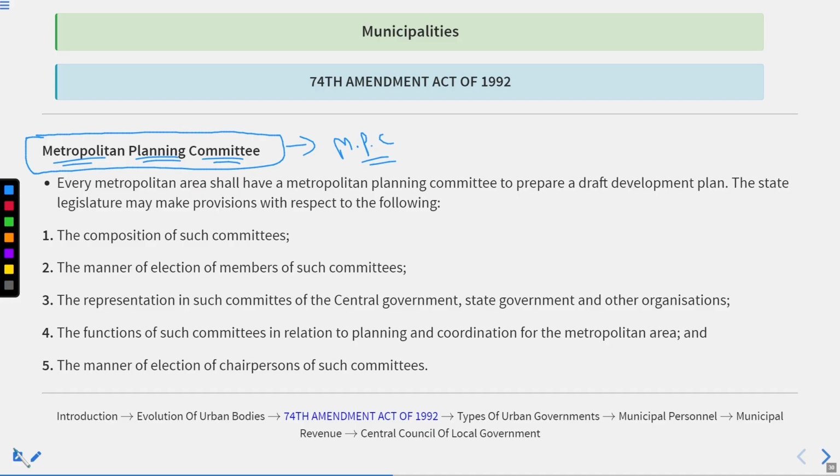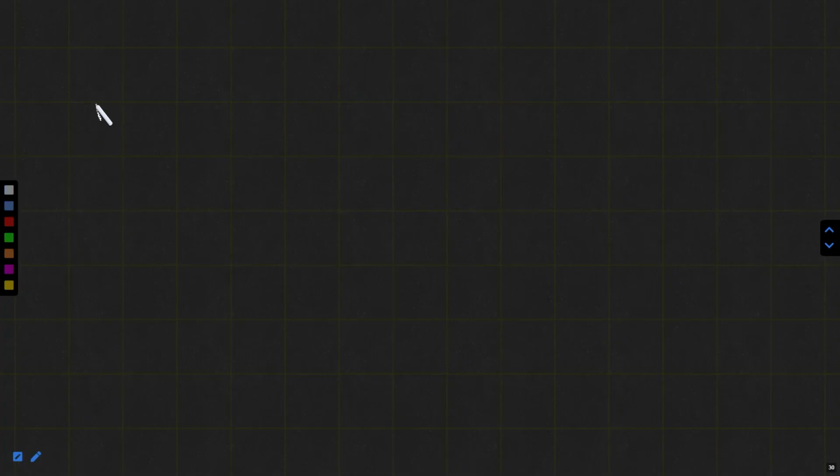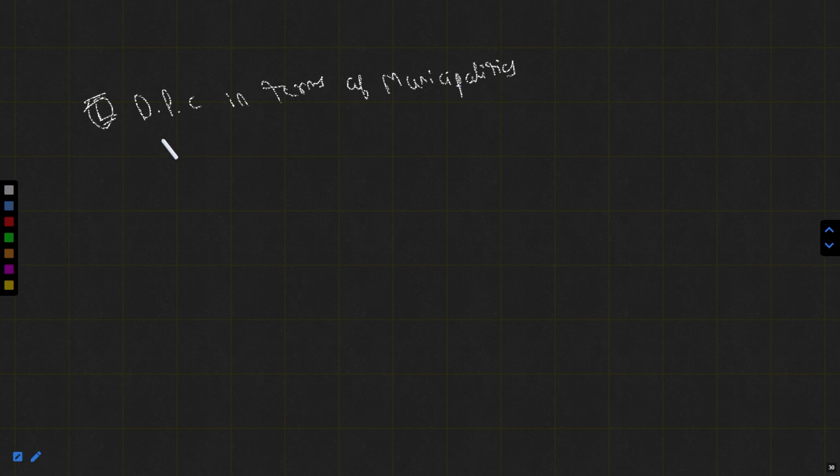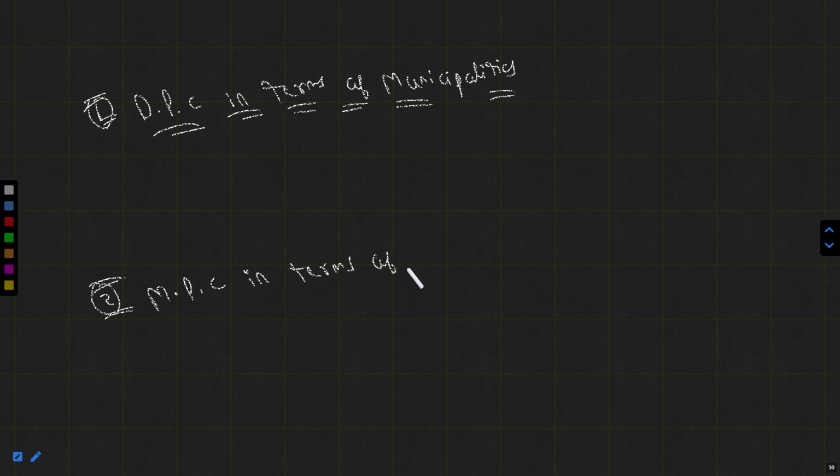So here we have formulated two questions: the full form of DPC in terms of municipalities, and the full form of MPC in terms of municipalities.